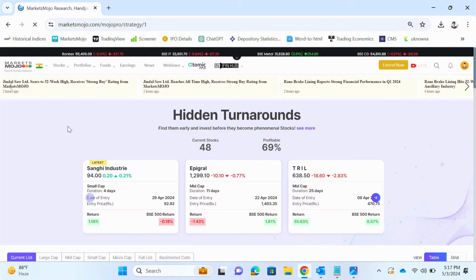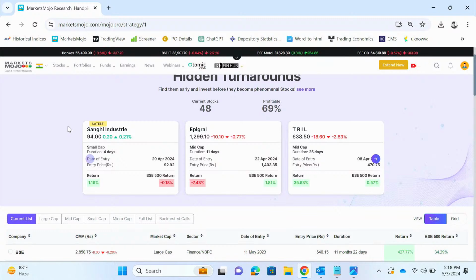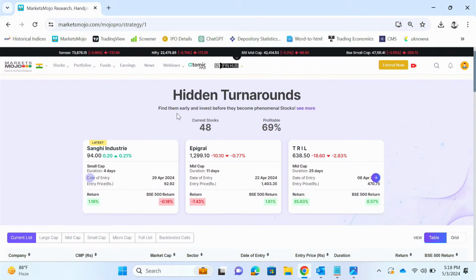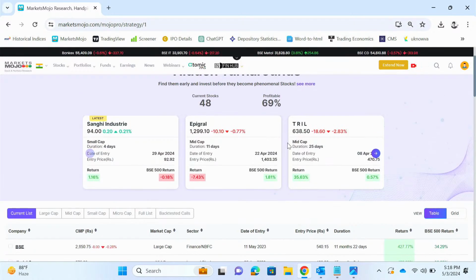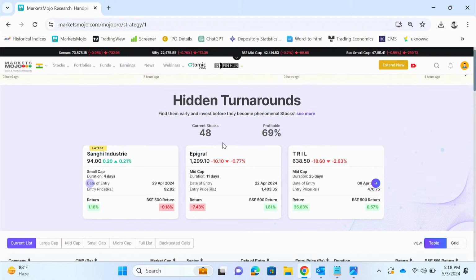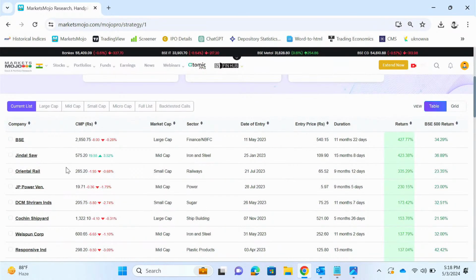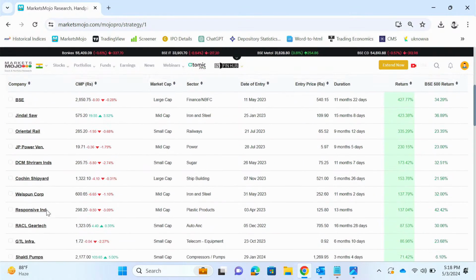So these stocks are basically on the verge of turning around their financial performance, or they belong to a sector which is not really doing well right now, but it is anticipated to do well. These companies suggested under hidden turnarounds are highly risky, but they tend to return a good alpha. You can see these are the three latest additions to our hidden turnaround stocks. You can see the stock name, duration, when it was added, at what entry price it was added, etc. Now this is the current list. These are basically live right now. So we suggest buying any of these stocks from the current list.